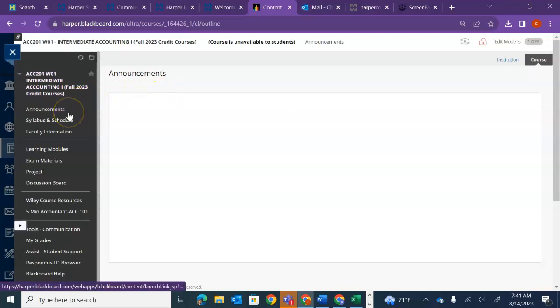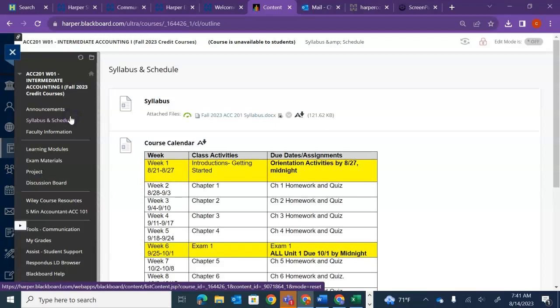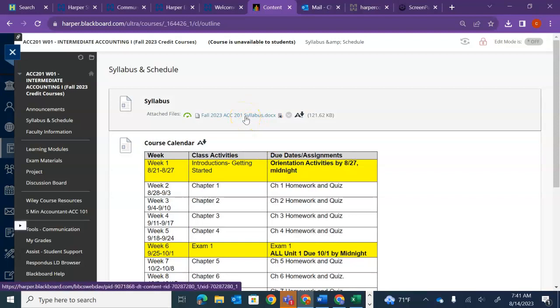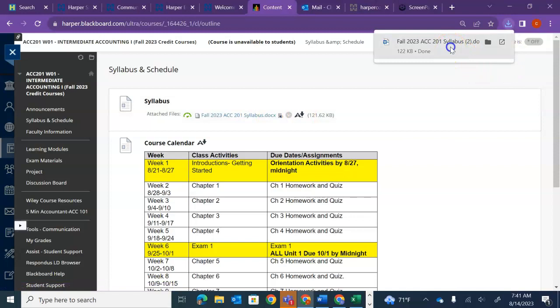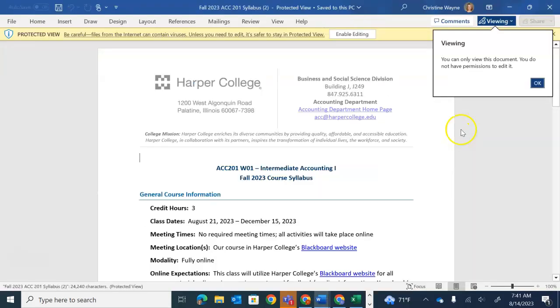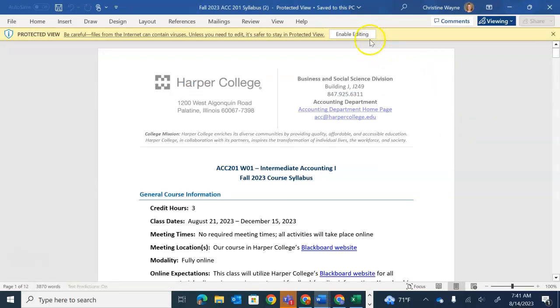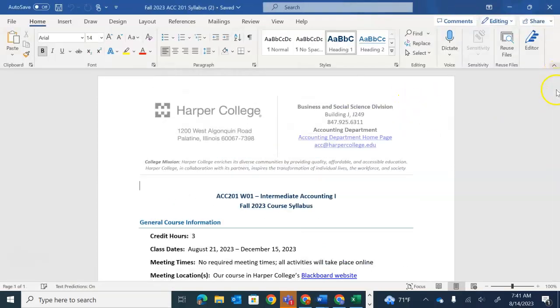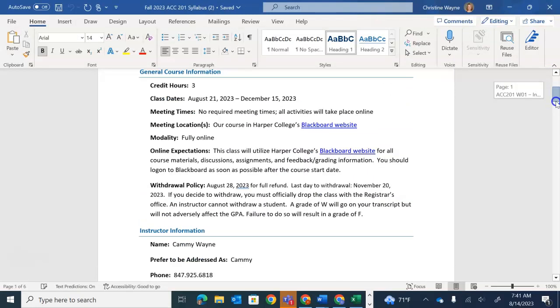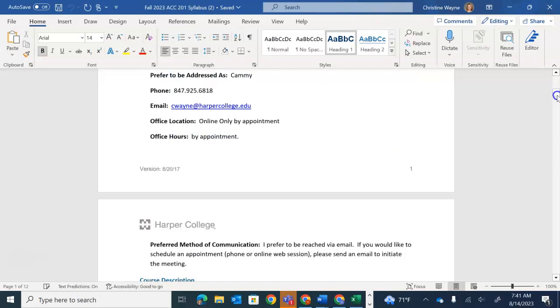In this next tab over here, you'll see your syllabus and your schedule. When you have time, go ahead and walk through this full syllabus. A couple things that I do want to show you. Again, when you have time, read through the whole thing. Some things I do want to point out.